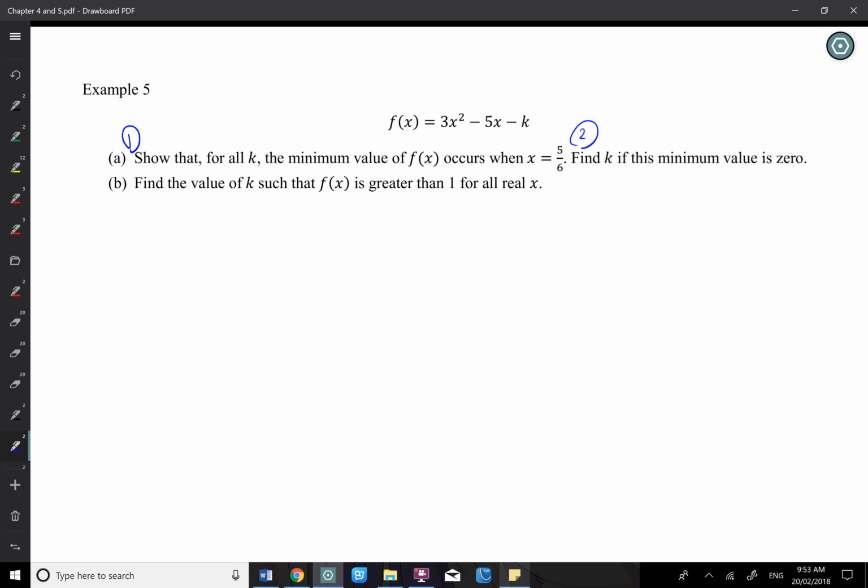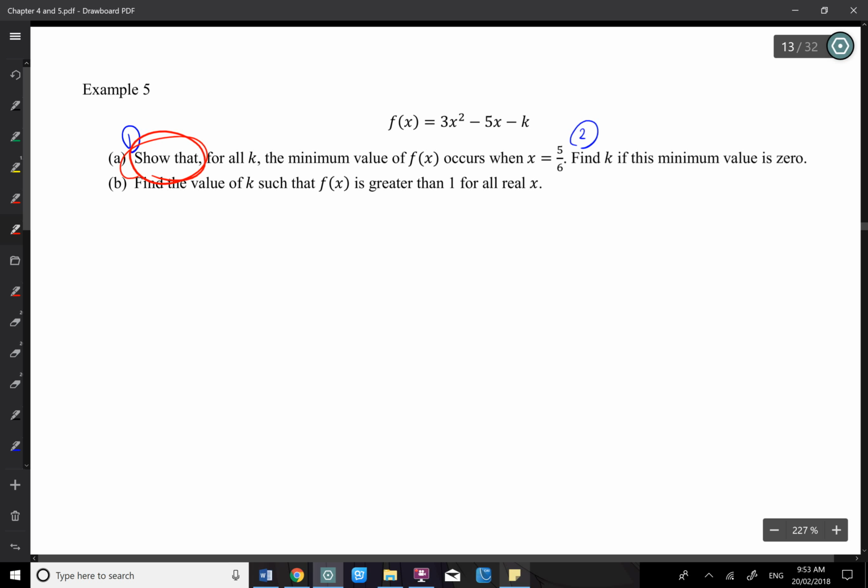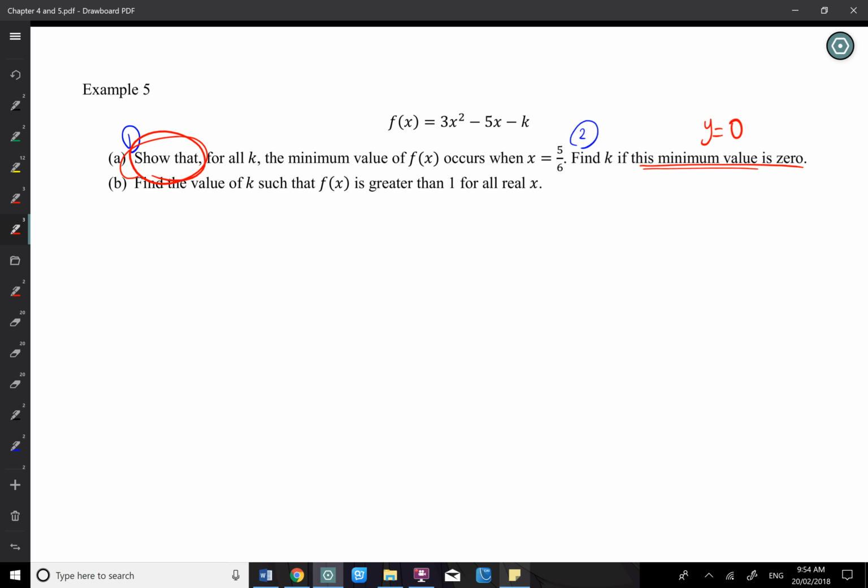Minus b over 2a. Well, yes, we can use that formula, minus b over 2a. But it's not something really, can you see the word "show" that? Okay, if you really want to show. Also, there's something talking about the minimum y value, like minimum y equals 0 as well. Also talk about the y coordinates as well. It's better to do it by completing square.